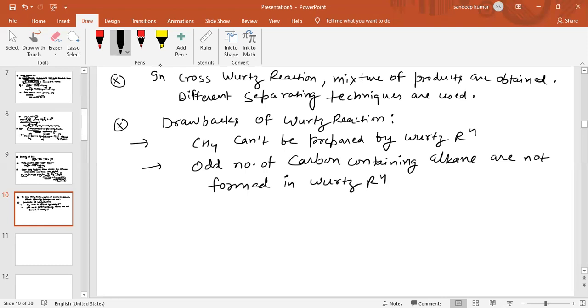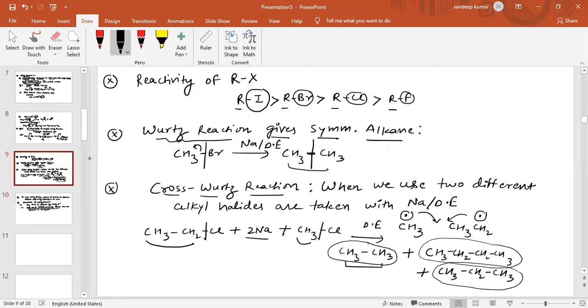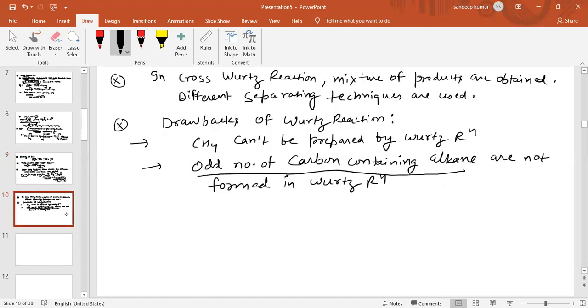As we have seen, if you want to obtain an alkane containing an odd number of carbons, then we use cross Wood's reaction. And when you use cross Wood's reaction, there is a mixture of products, and when there is a mixture of products, it is difficult to separate. Different separating techniques are used, which is costly.